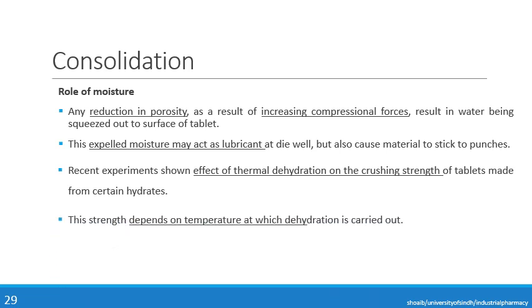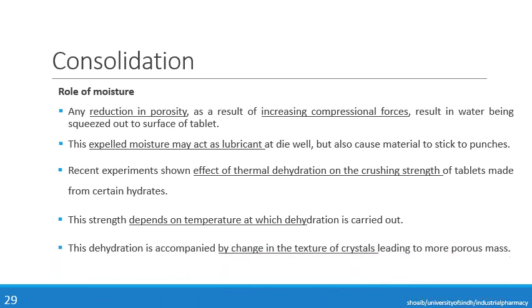This strength depends upon the temperature at which dehydration is carried out. So temperature will affect the strength of the tablet and eventually the dehydration of the tablet. This dehydration is accompanied by a change in the texture of the crystal, leading to a more porous mass. And finally, moisture is also important in the moist granulation that is required for the tablet.